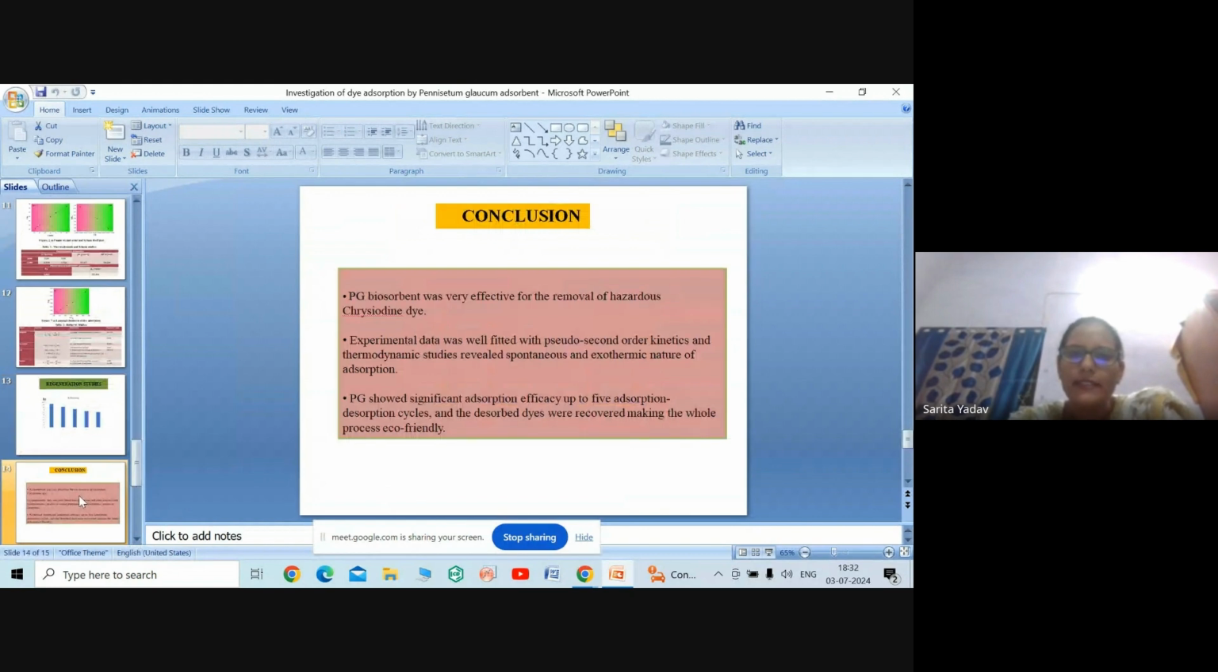The conclusion is that the Pennisetum adsorbent was very effective for the removal of hazardous dye, and experimental data was well fitted with the pseudo second order kinetic model. Thermodynamic studies revealed spontaneous and exothermic adsorption, and the Pennisetum glaucum showed significant adsorption efficiency up to 5 adsorption-desorption cycles. And the desorbed dye was recovered, making the whole process eco-friendly.